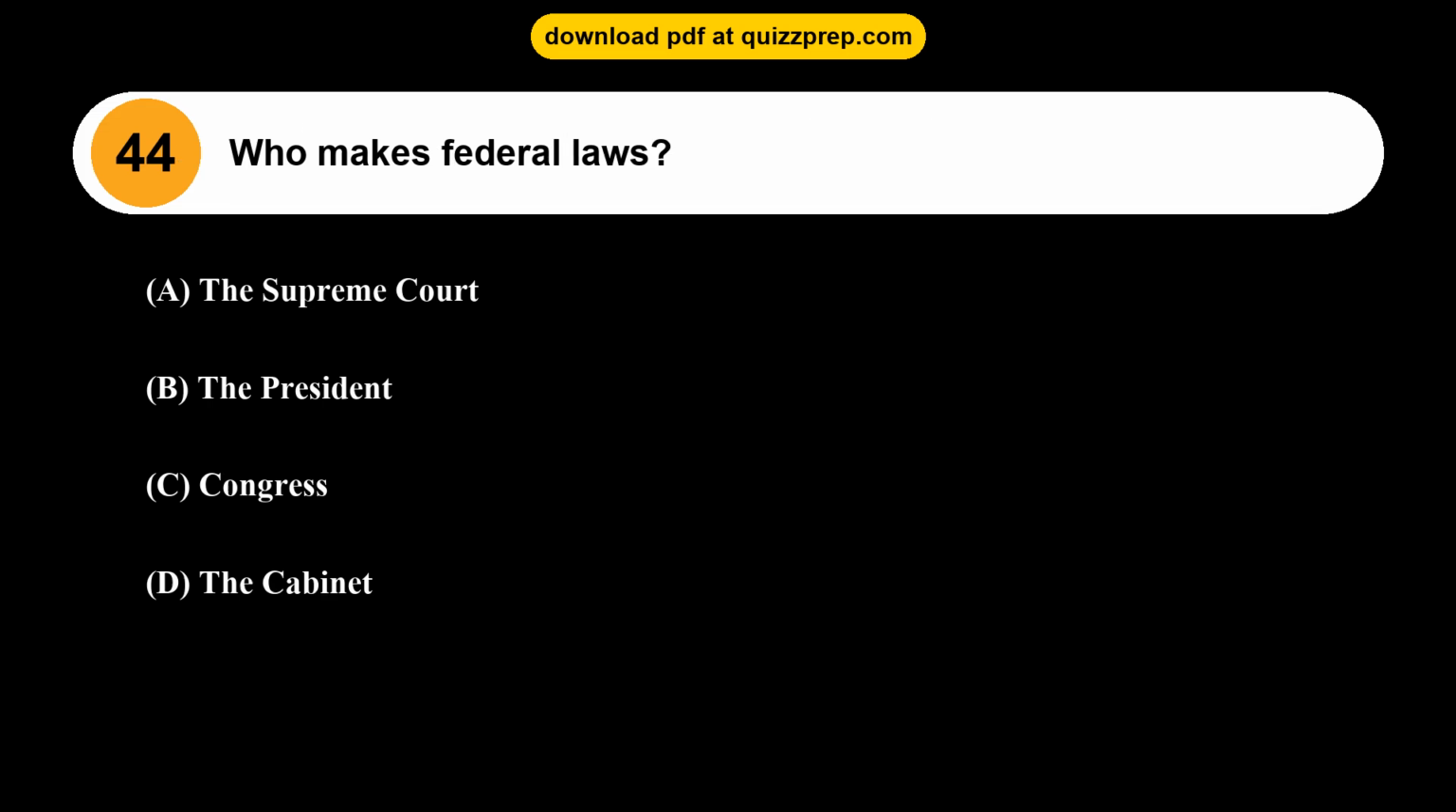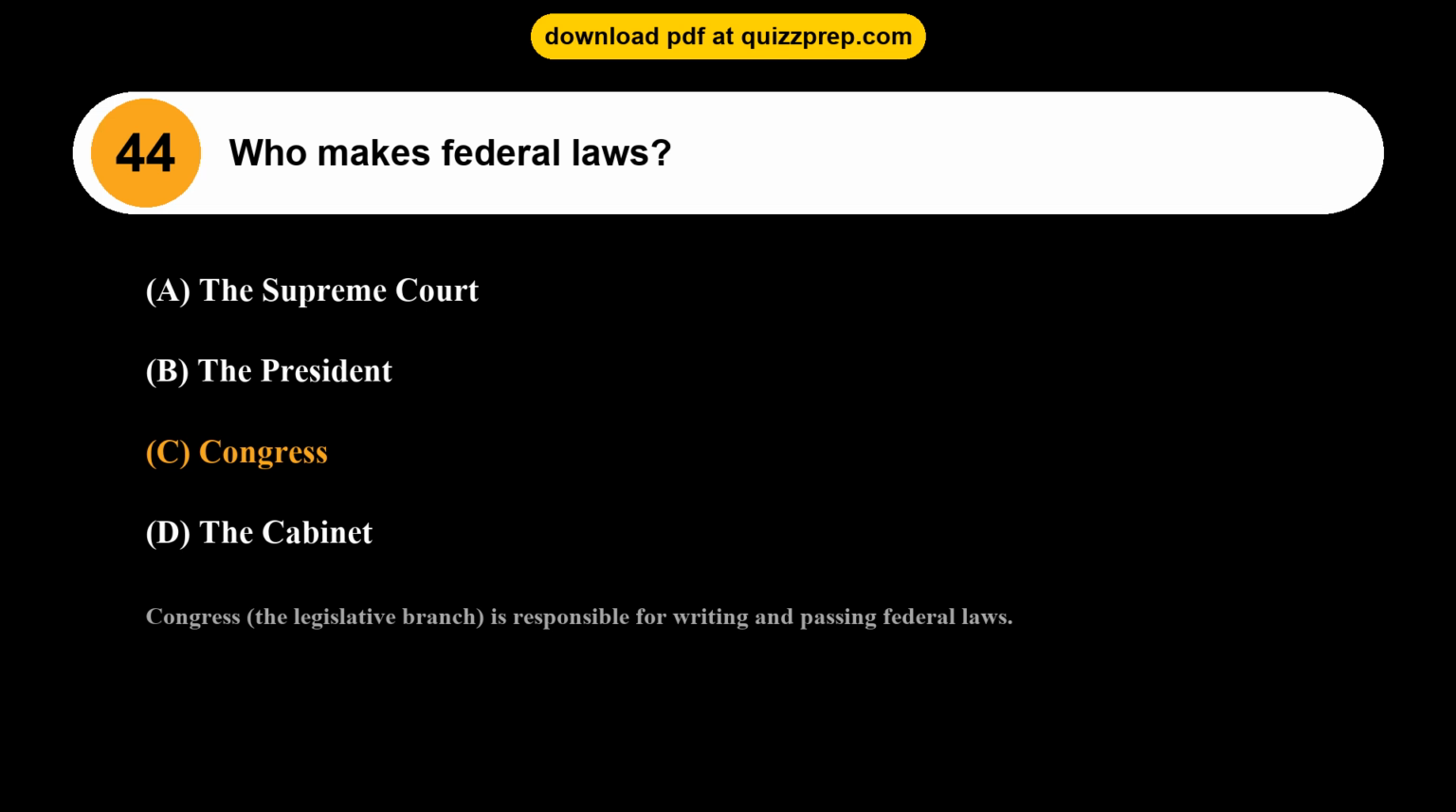Question 44. Who makes federal laws? Option A, the Supreme Court. Option B, the President. Option C, Congress. Option D, the Cabinet. The correct answer is option C, Congress. Congress, the legislative branch, is responsible for writing and passing federal laws.